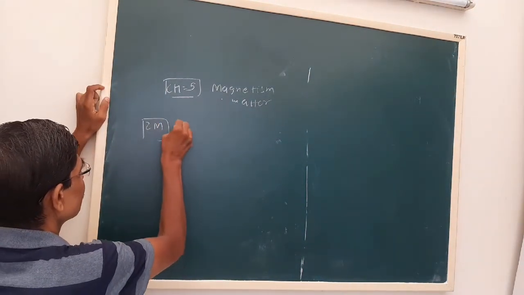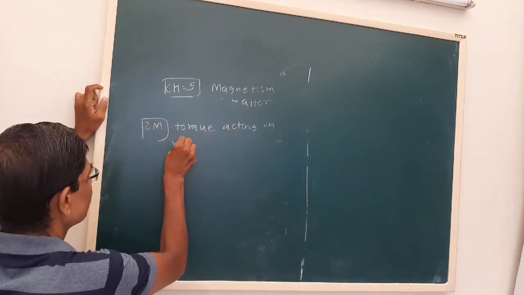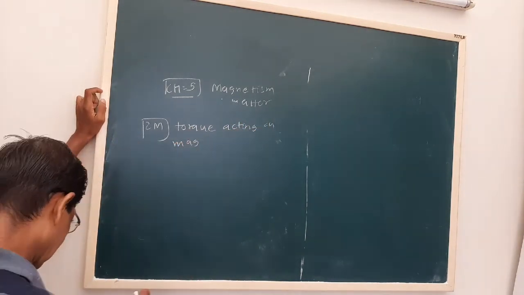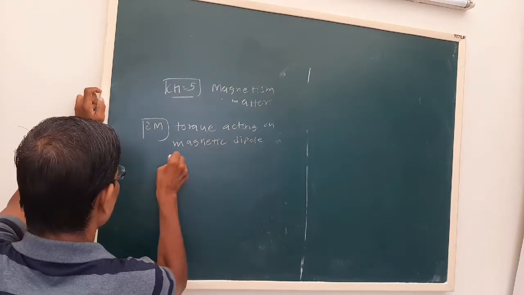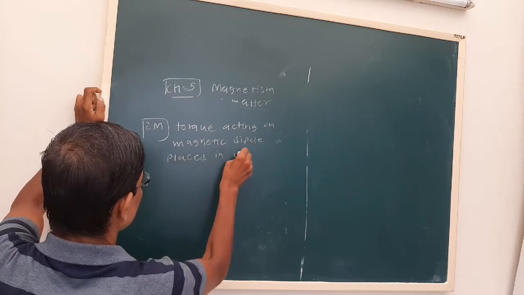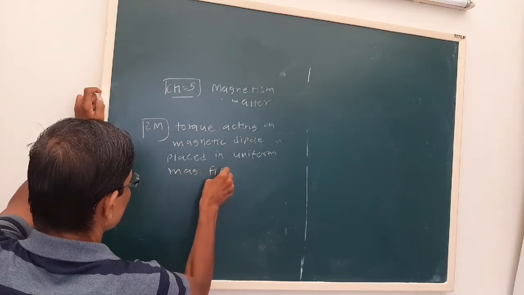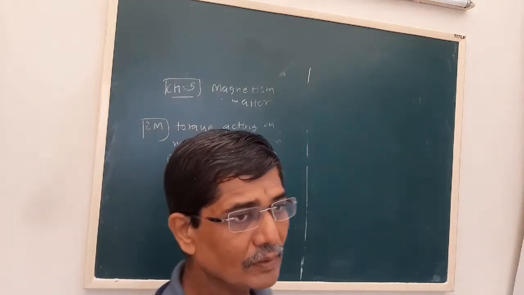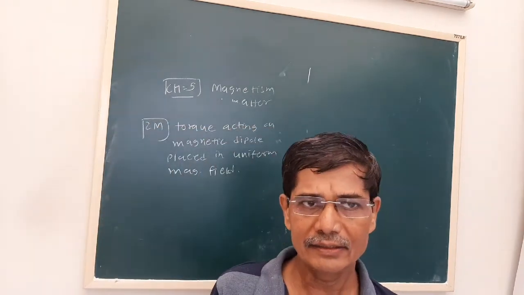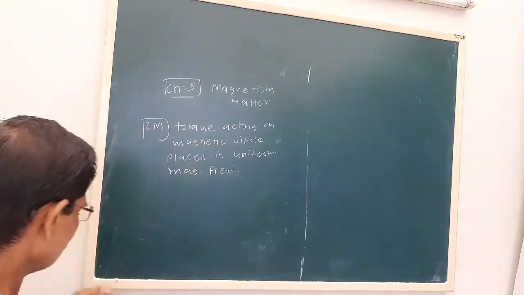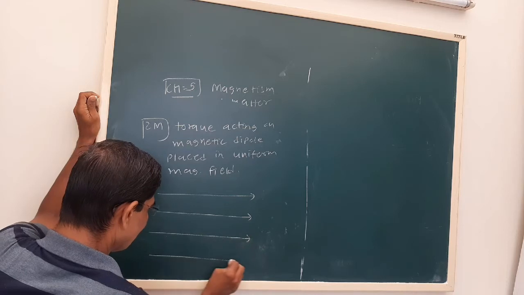or the torque acting on a magnetic dipole placed in a uniform magnetic field. Just as the uniform electric field was represented by parallel and equidistant lines, here also the magnetic field can be represented by parallel and equidistant lines.